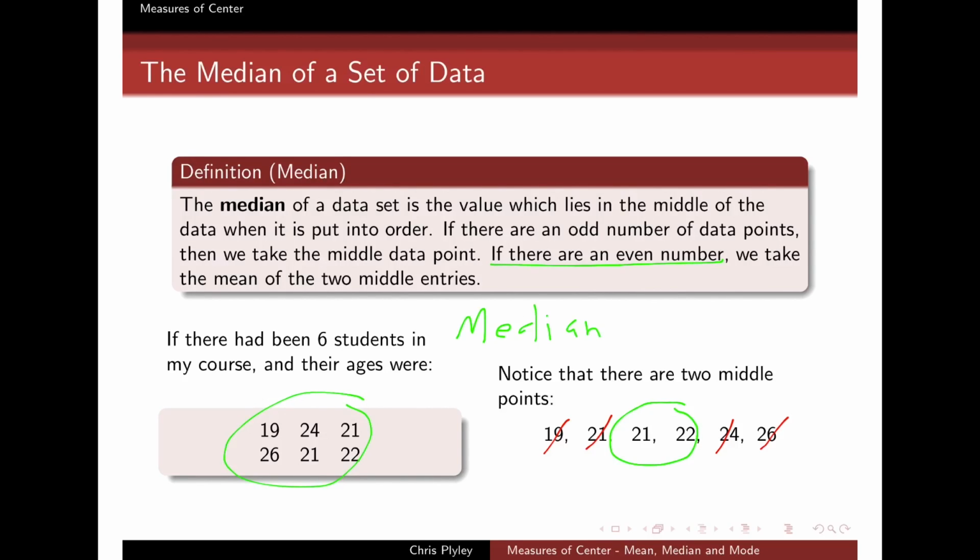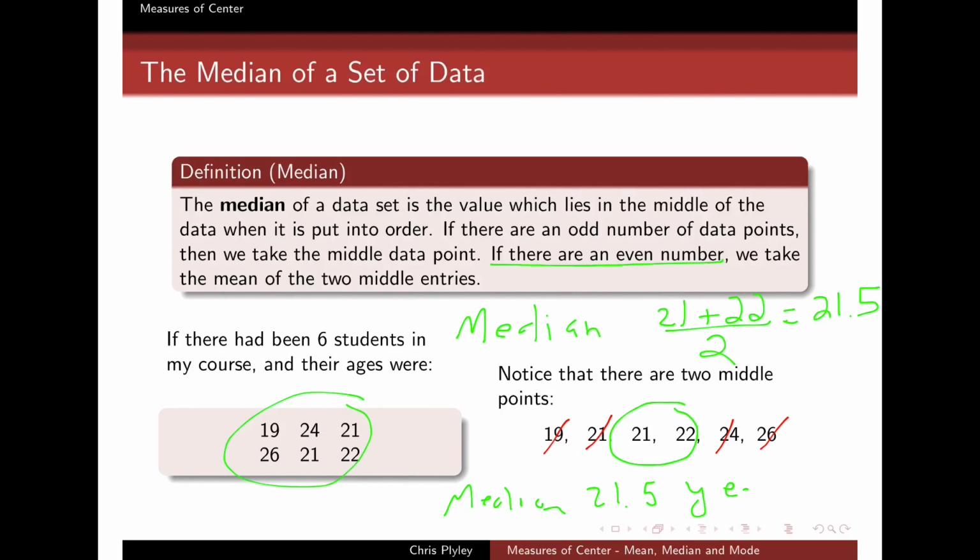I take my 2 numbers, 21 and 22, and I find their mean. And their mean is, of course, just their sum divided by 2. So 21 plus 22 over 2 would give me 43 over 2, which is 21.5. So in this case, my median is 21.5 years.